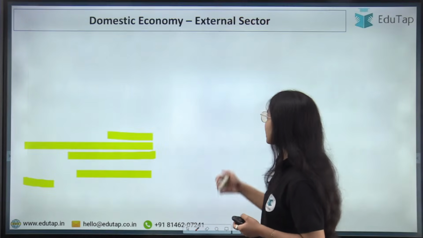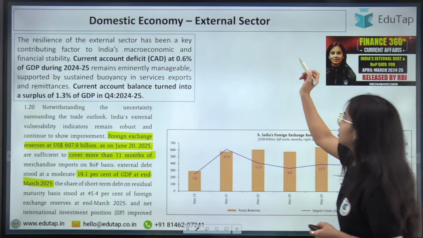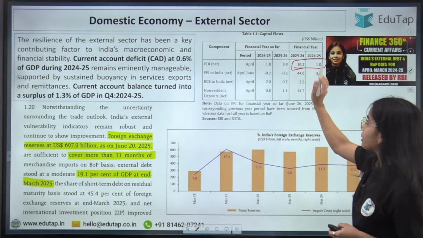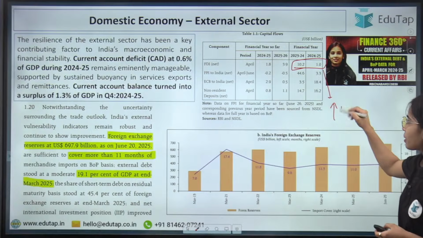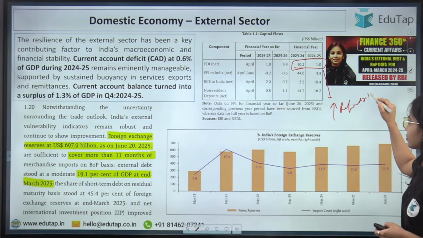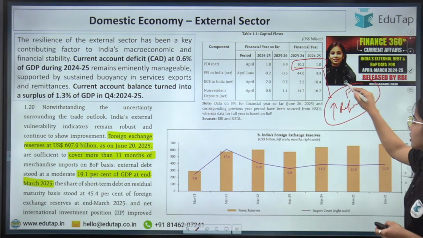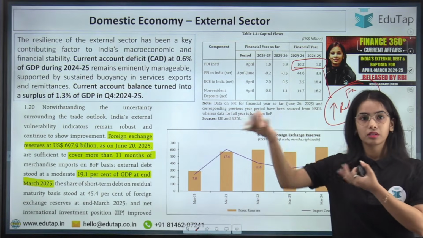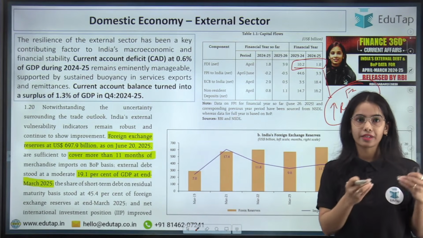So the decrease in net FDI is basically because of the high repatriation by the foreign investors. They have taken out their money from the earlier foreign direct investment that they had done.